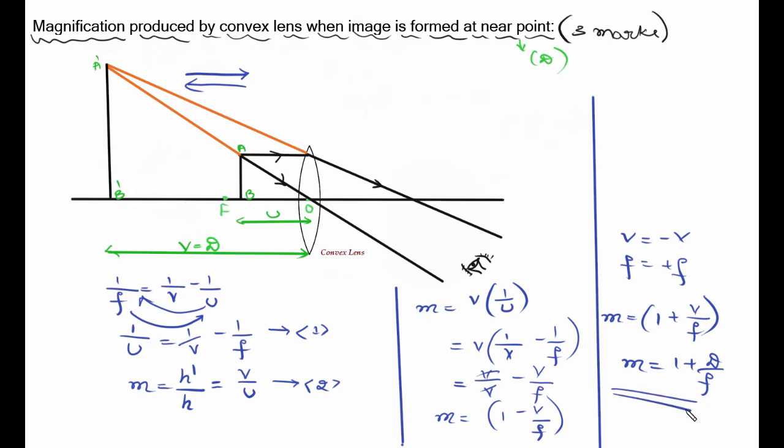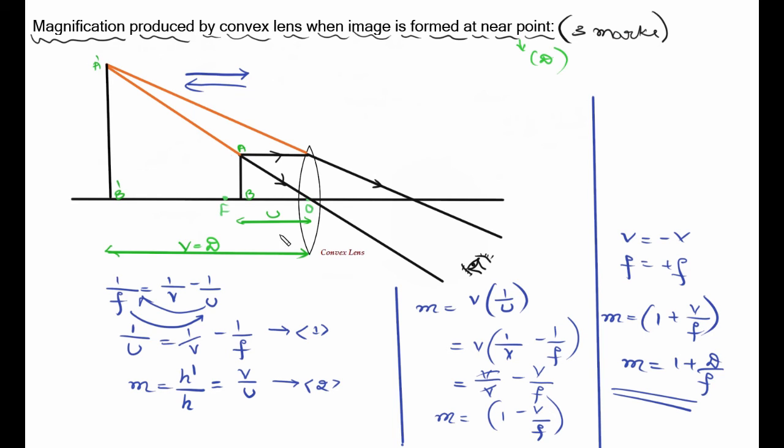So this is the expression which is used for magnification produced by the convex lens when the image is formed at near point. M is equal to 1 plus D by F. This D represents what? Near point, which is 25 centimeter.